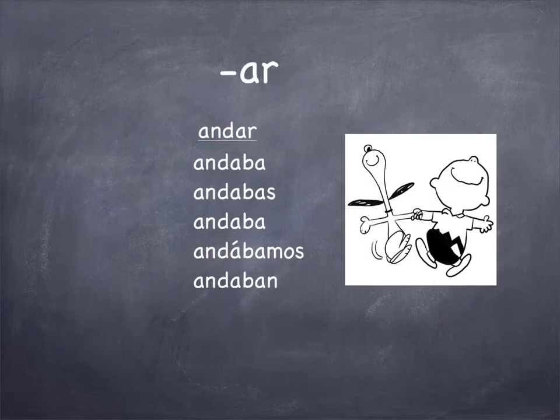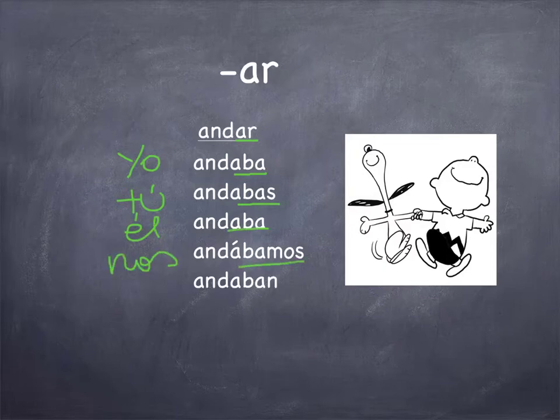To make the imperfect tense of a regular AR verb, all you need to do is drop the AR ending and replace it with the aba ending. So: yo andaba, tú andabas, él, ella, usted andaba, nosotros andábamos, y ellos, ellas, ustedes andaban.